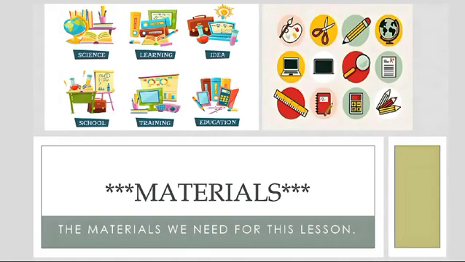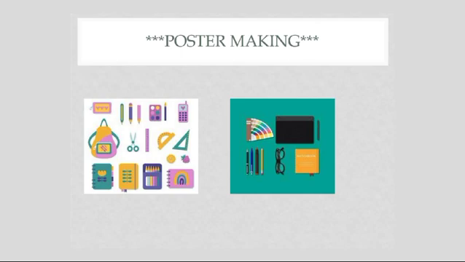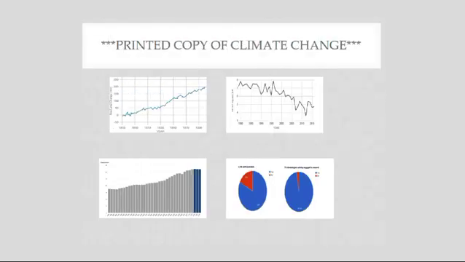The materials we'll need for these lessons are access to a computer and internet, tools like paper, glue, and color pens for poster making, and printed copies of climate change data like graphs and pie charts.